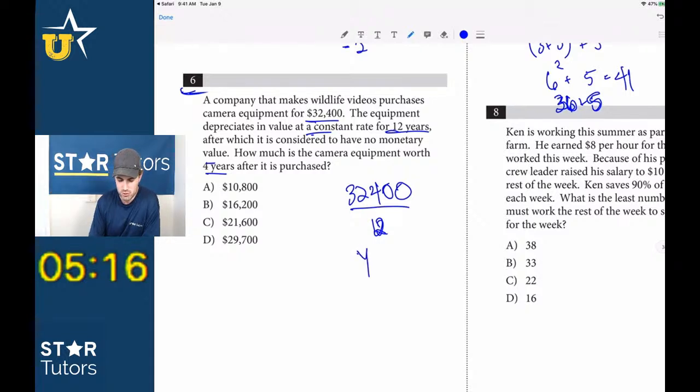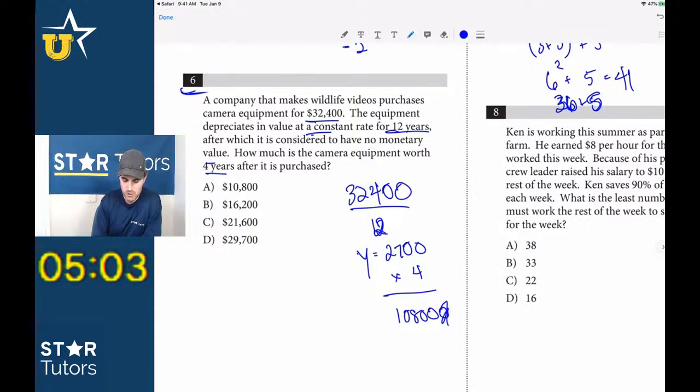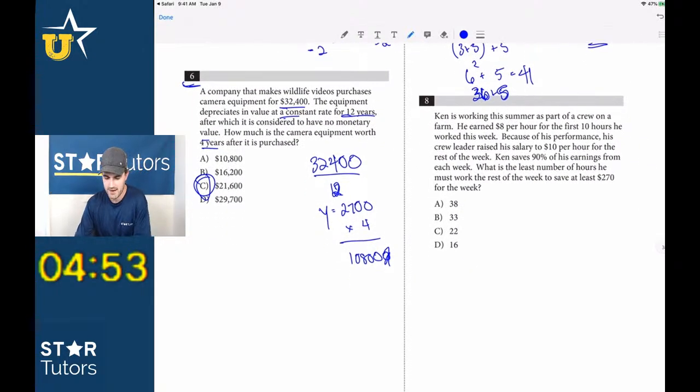So it's depreciating by $2,700 each year, times 4 is equal to 10,800. So we lose 10,800 in value. So what are we left with? 21,600. Yeah, 21,600. Answer choice C. What do we have? 5 minutes left.